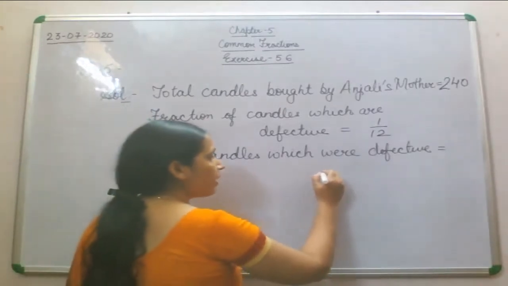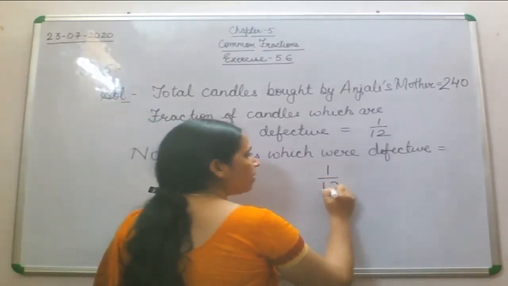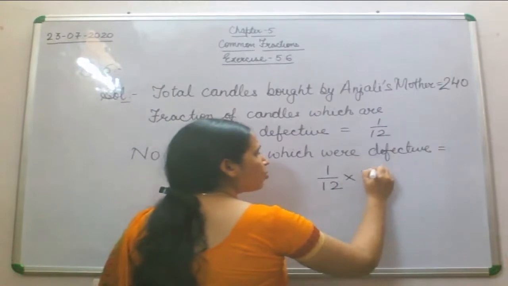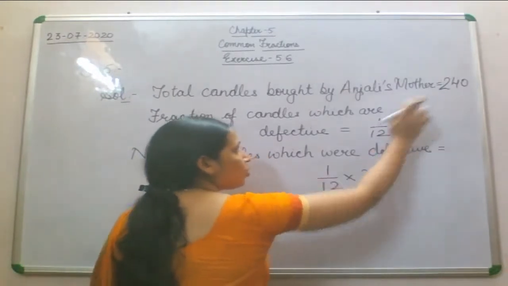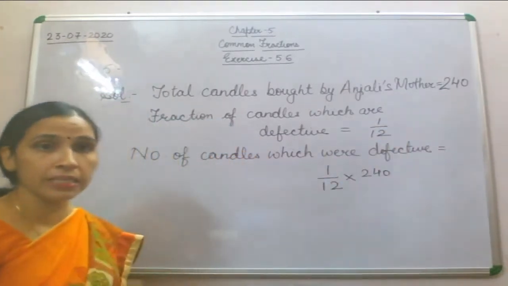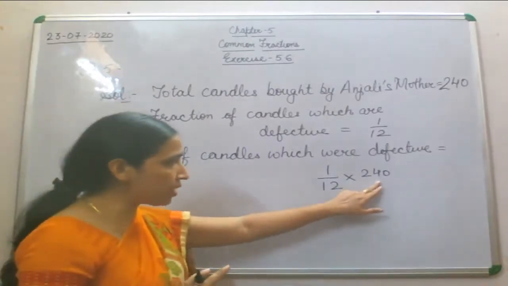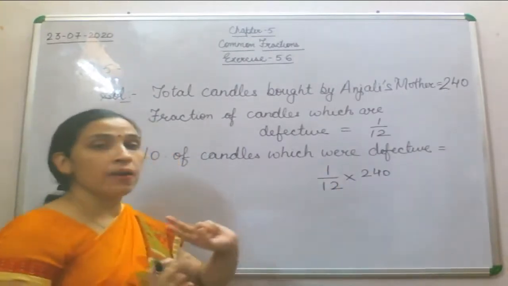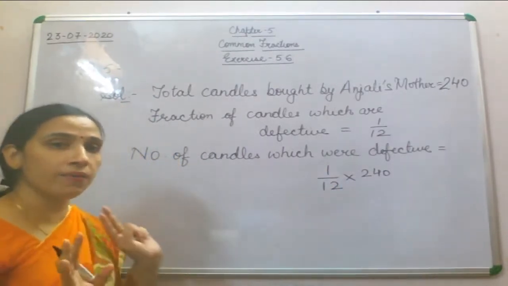So how will you find it out? 1/12 will be multiplied by 240, which is your total number of candles. It means out of 240, 1/12 fraction of candles were defective.